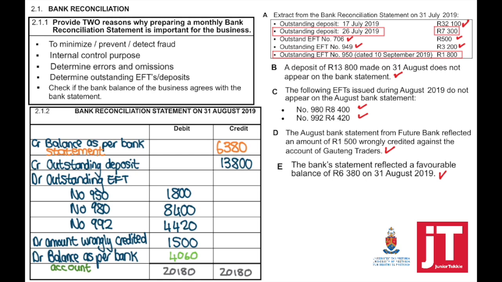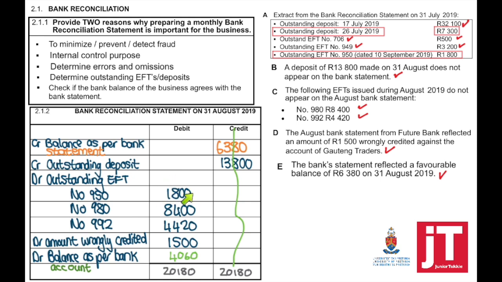You can choose to do the bank reconciliation statement one column method as well. So when you're doing it one column method, it means that you are basically going to scratch this out, and then everything will appear in one column. Credit balance as per bank statement will then appear on the debit side. That will be no brackets. Outstanding deposit will appear in the one column, no brackets.